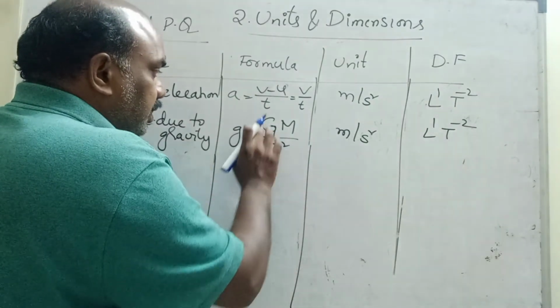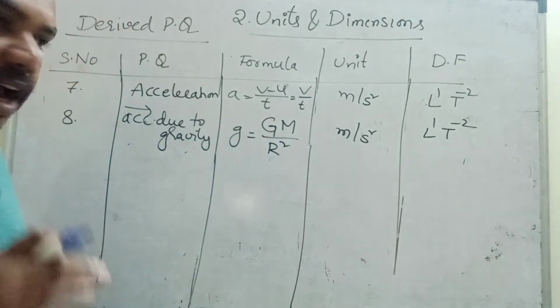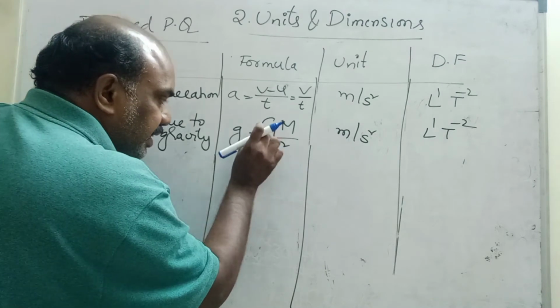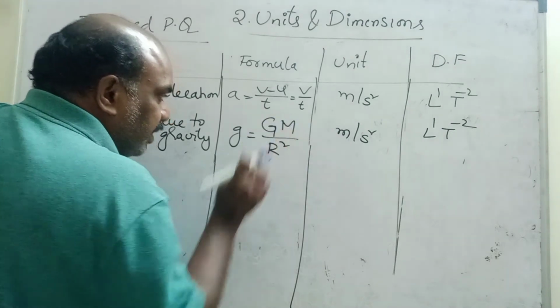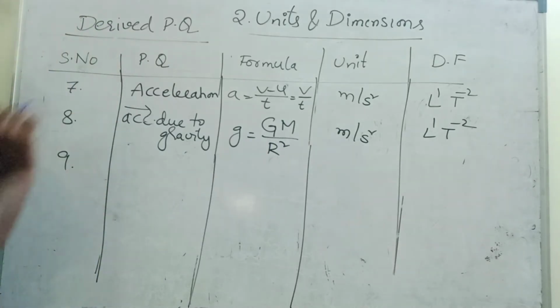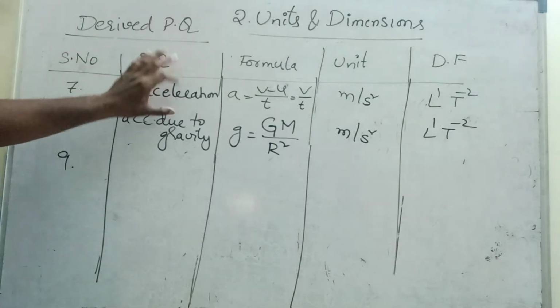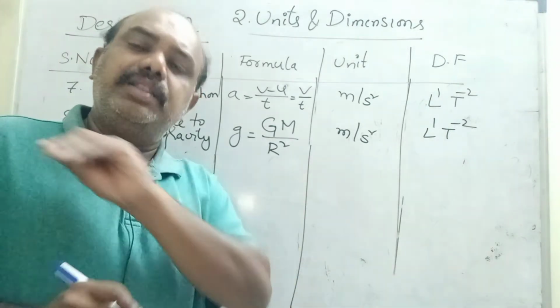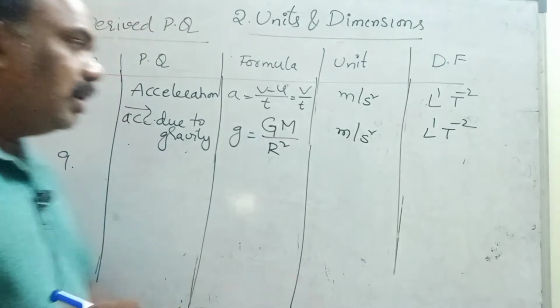This concept comes in the gravity chapter, so I'm not going in depth in this formula. Remember up to here. I introduced this because acceleration and acceleration due to gravity are the same physical quantity, their units are the same, and the dimensional formula is also the same.